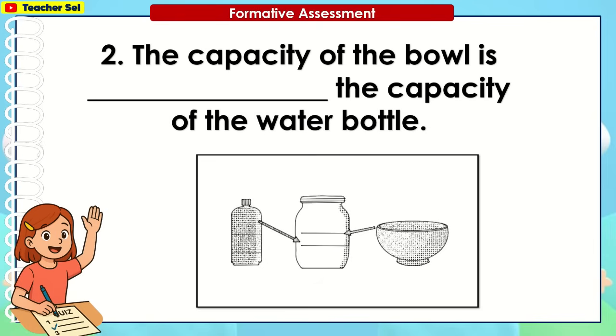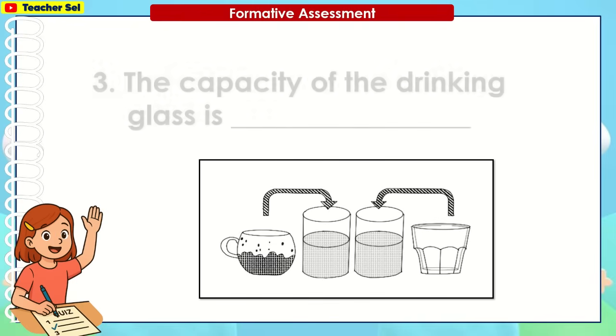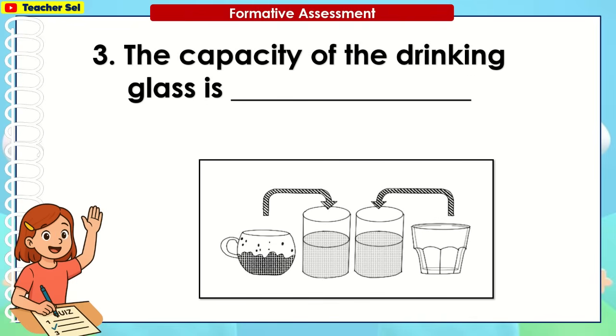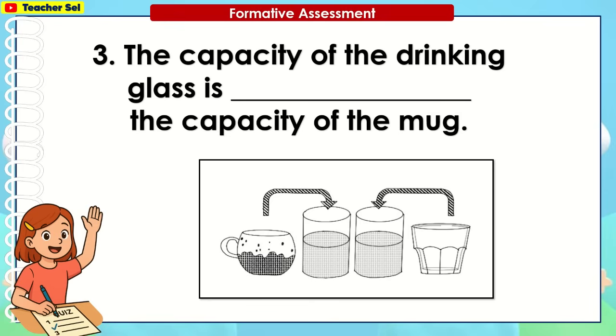Number 2. The capacity of the bowl is blank the capacity of the water bottle. Number 3. The capacity of the drinking glass is blank the capacity of the mug.